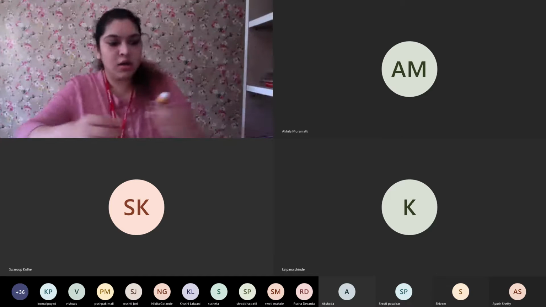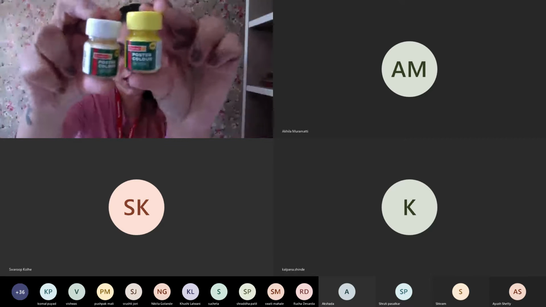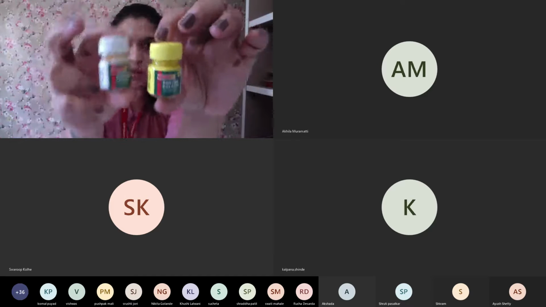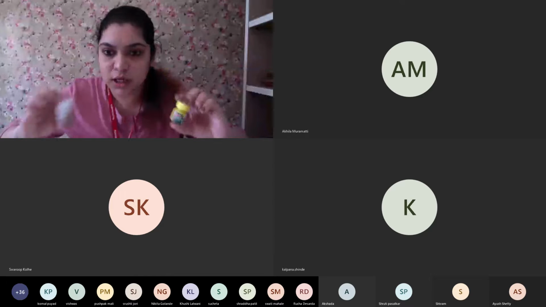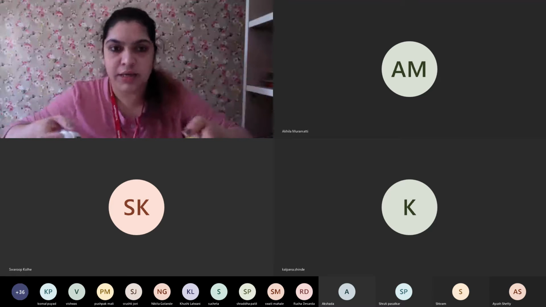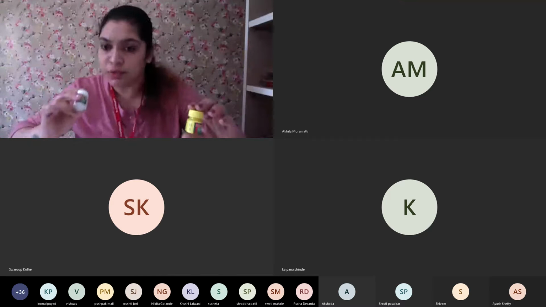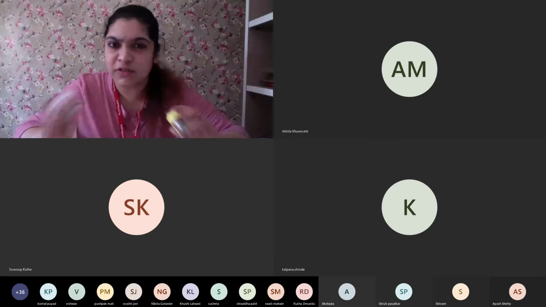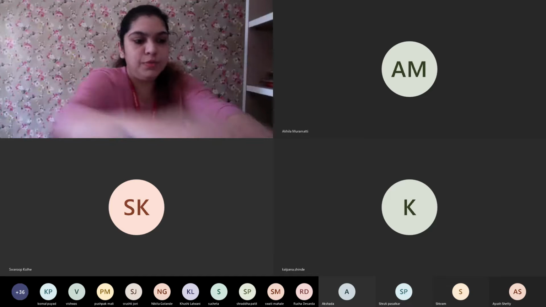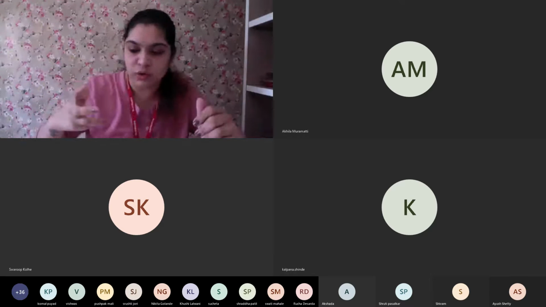Another thing was these poster colors, which I already showed you. These are the poster colors which we will be using. I'll be showing you how they work and what ways you can use them. Also, if these poster colors dry up, you can easily put binders in the bottles and revive the color by mixing well. Don't put a lot of water, because they really dry up easily if you do. Put binder instead, mix it well, and then combine it with water to get good effects.